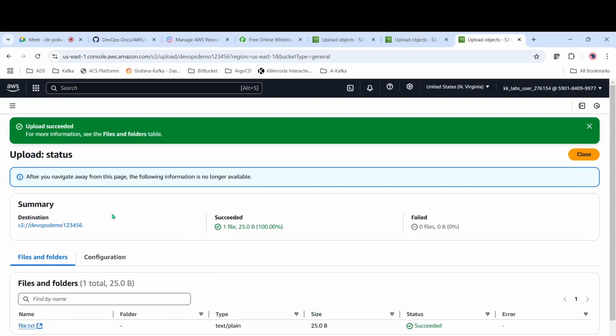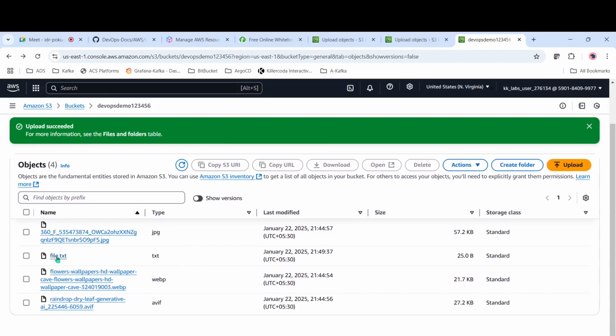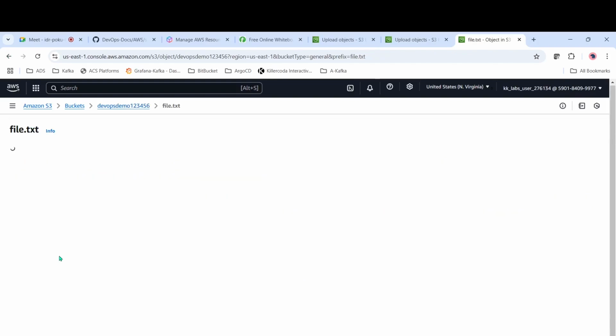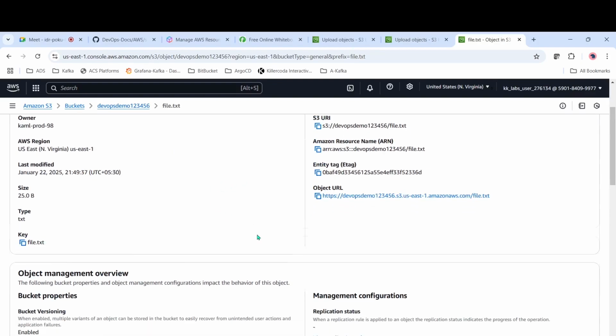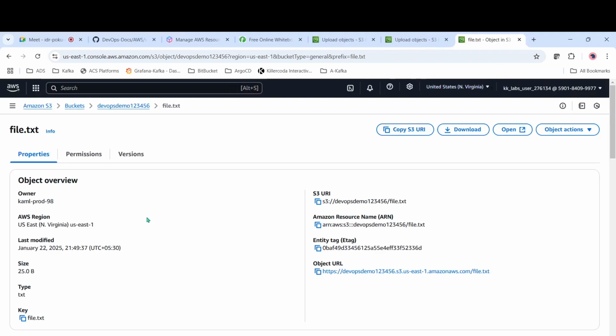Now we have the file. Just go back. So we have the file. Now let's open this file. Previously it was 123, right? Now let's see. Go here, open. If you see, after enabling versioning, the new file which we uploaded is showing. But now we have to see the data of the old file. How can we see? Just come back.